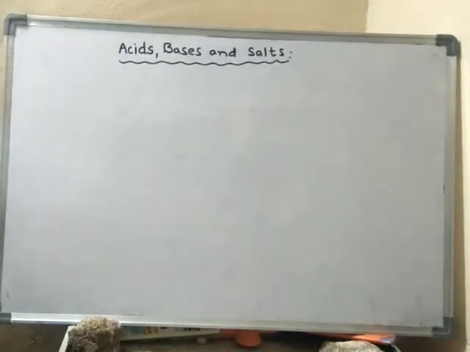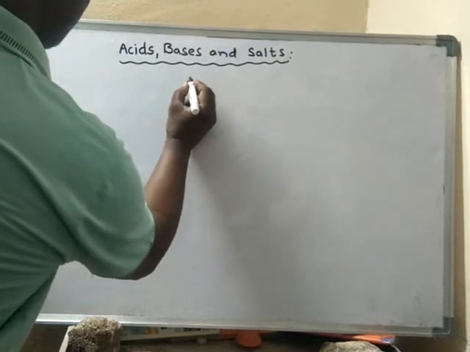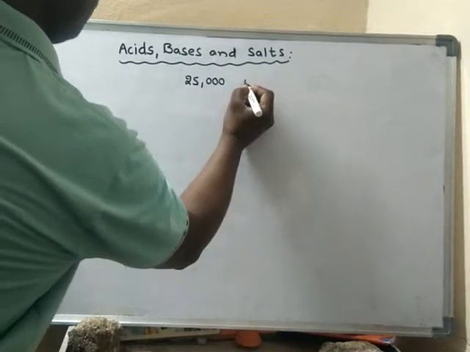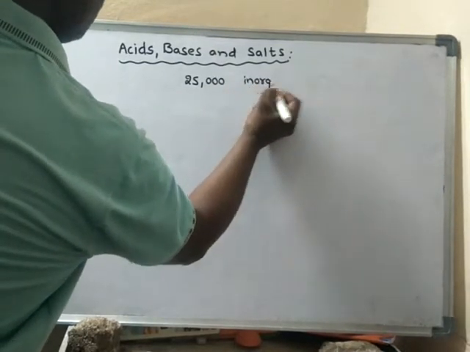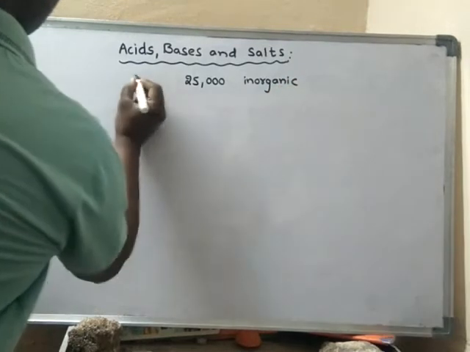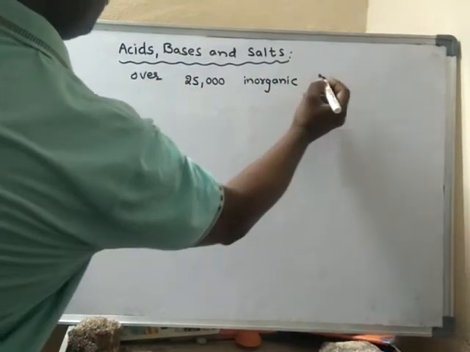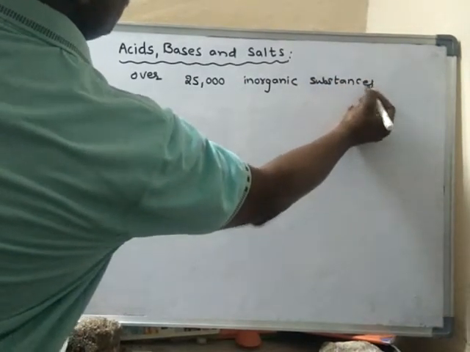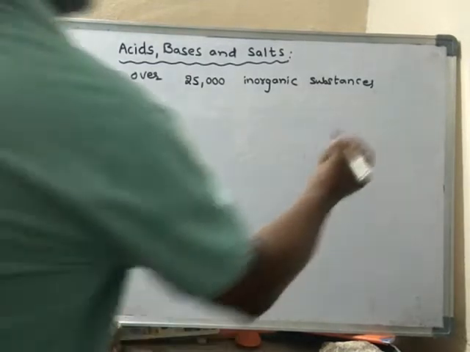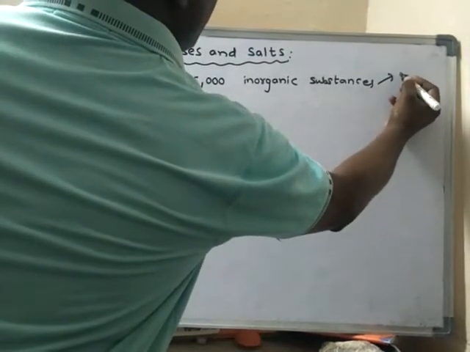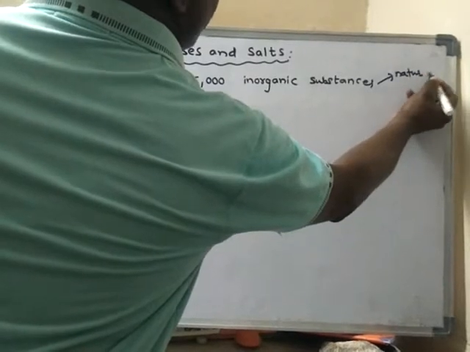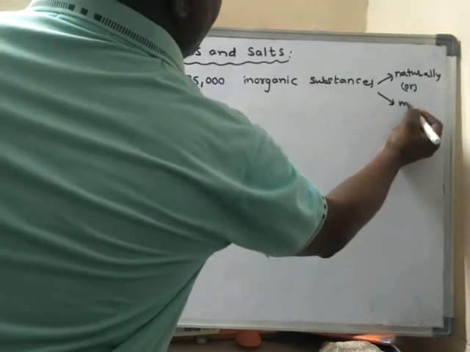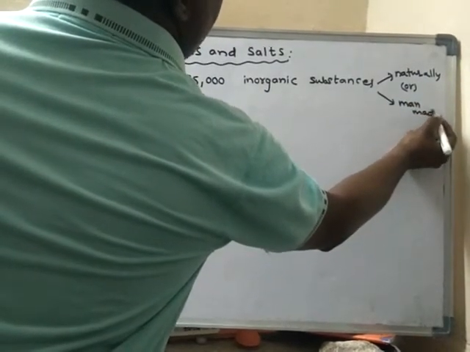See, actually there are over 25,000 inorganic substances present in nature, which may occur naturally or be man-made.